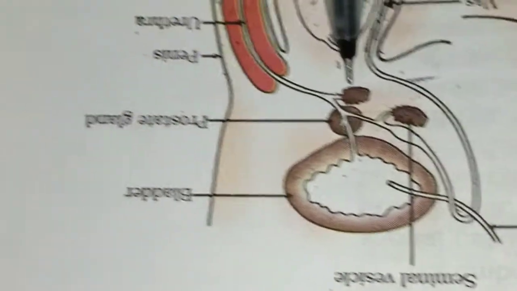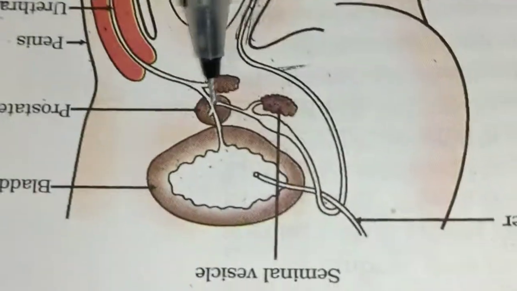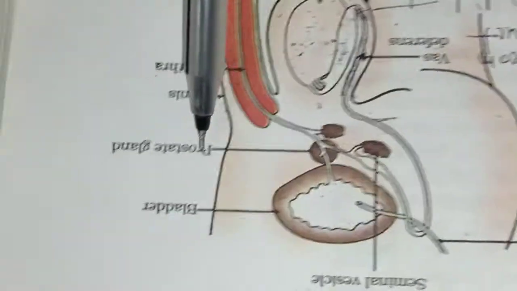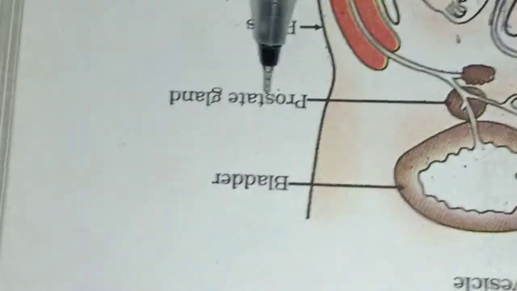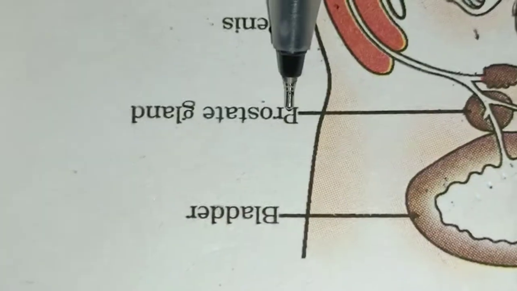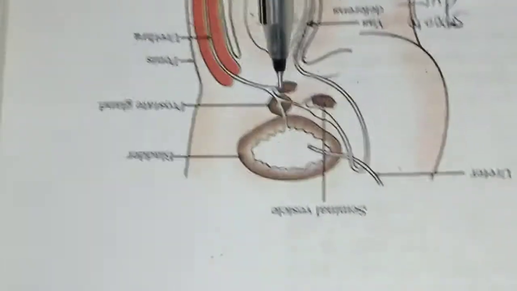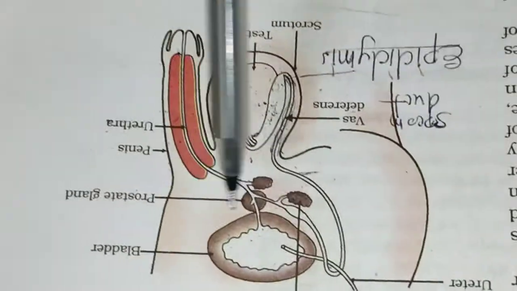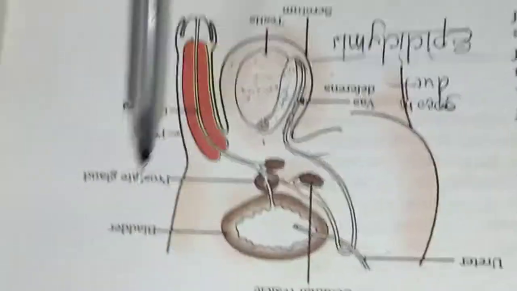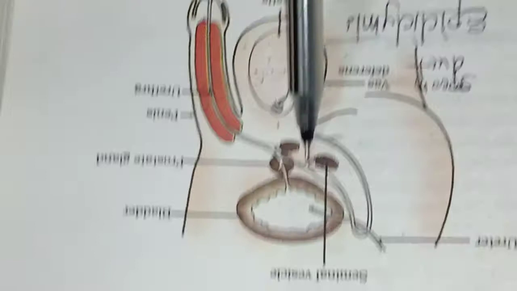One more gland is there, and that gland is called the prostate gland. What is the function? This is also an accessory gland. What is the function of this prostate gland? This prostate gland also secretes fluid, a medium, and this is also helping in the movement of the sperm as well as providing nutrition for the sperm cell.